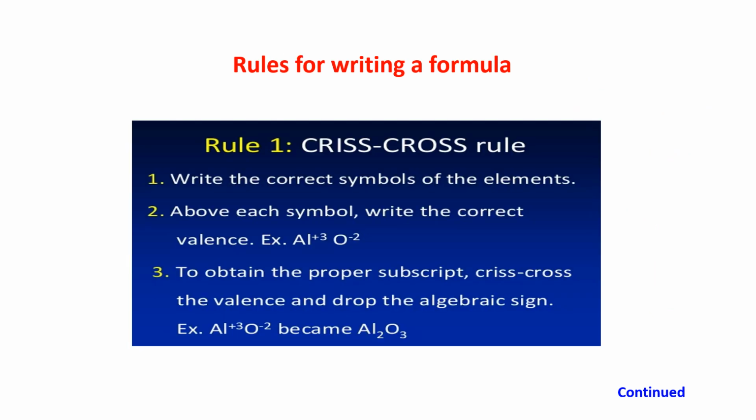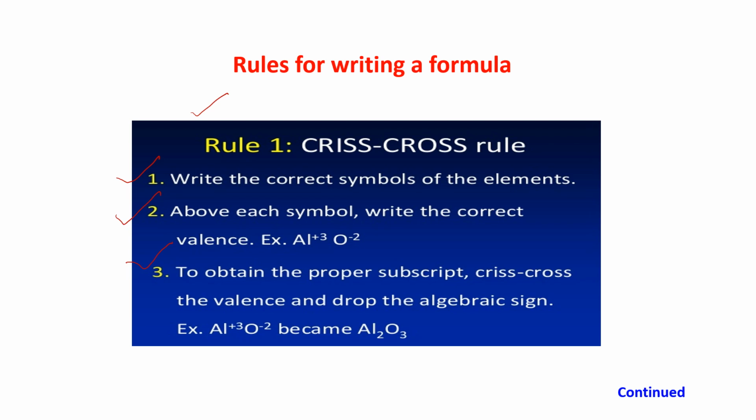The last slide was a general one. Now see here. Rule 1: the crisscross rule. What are the steps that you have to do? Write the correct symbol of the element, I told you. Above each symbol, write the correct valencies, I told you. To obtain the proper subscript, crisscross the valencies and drop the algebraic sign.